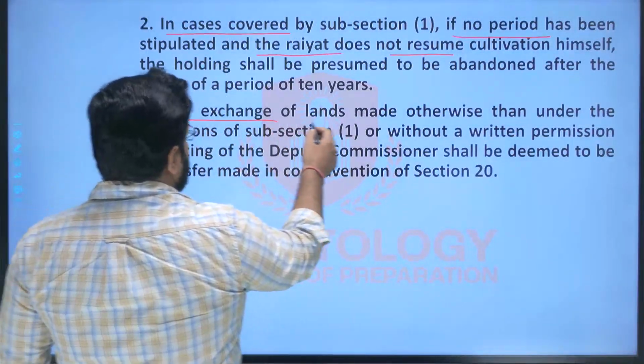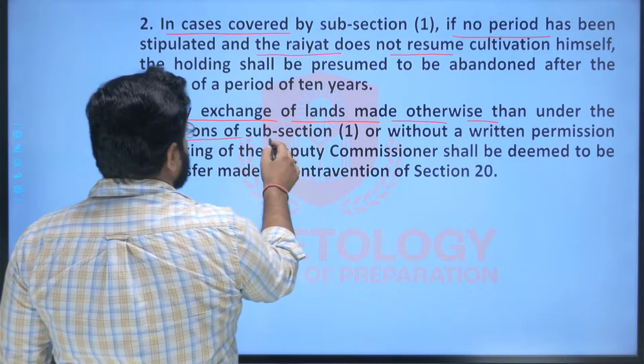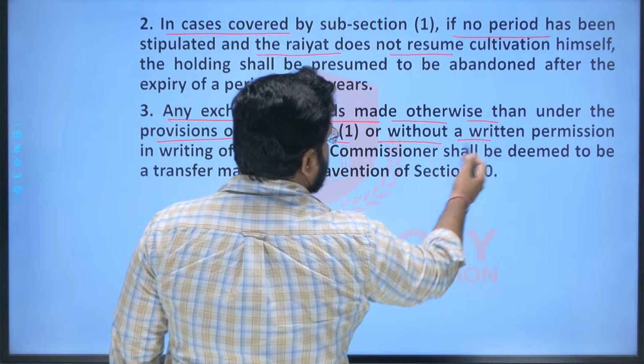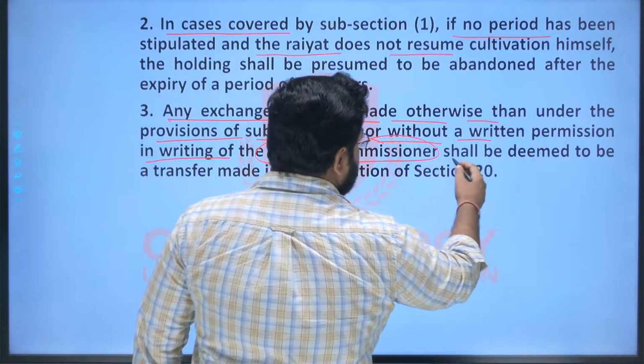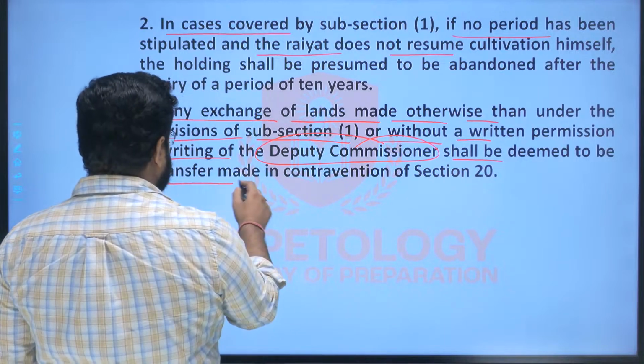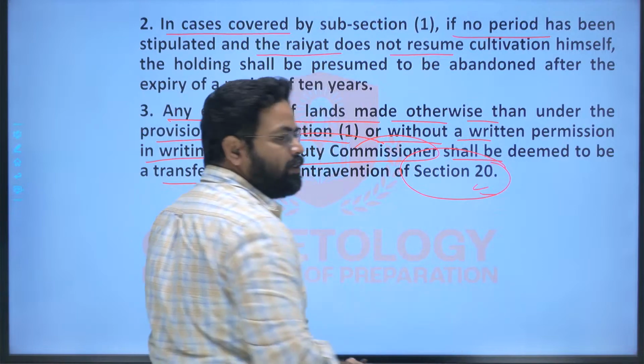And any exchange of the land made otherwise than under the provisions of subsection 1 or without a written permission of the deputy commissioner shall be deemed to be a transfer made in contravention of subsection 1 of section 20.